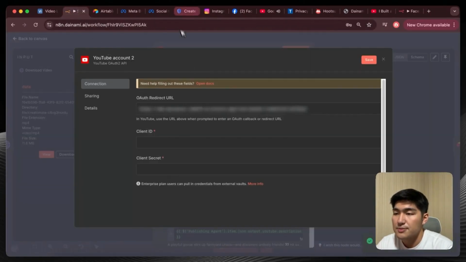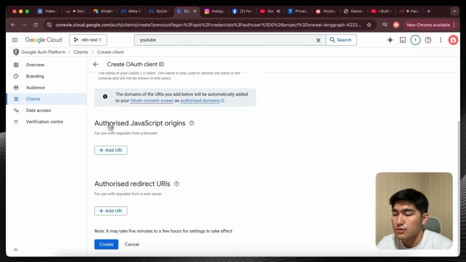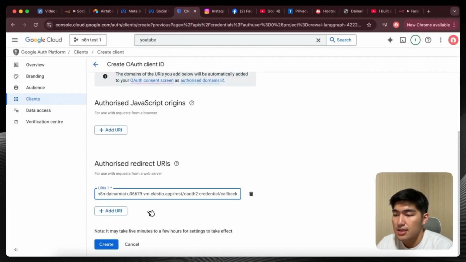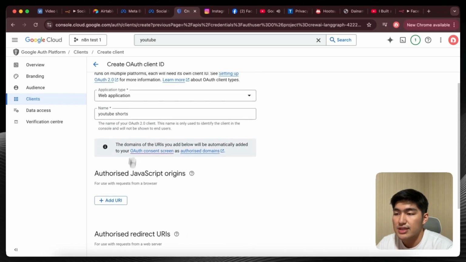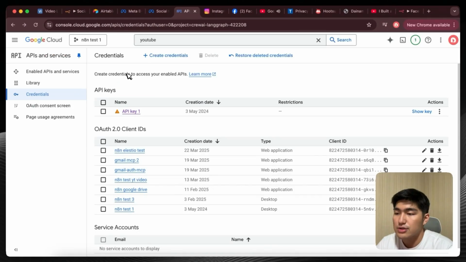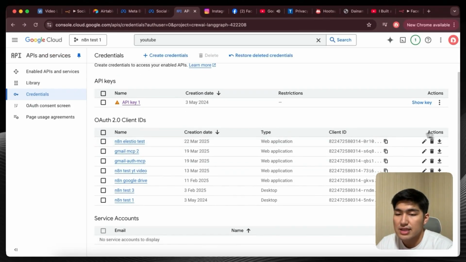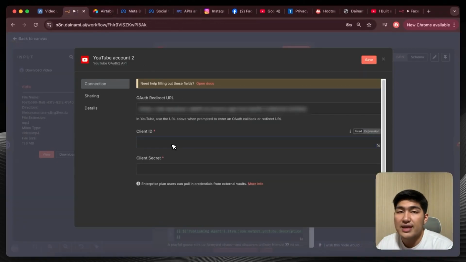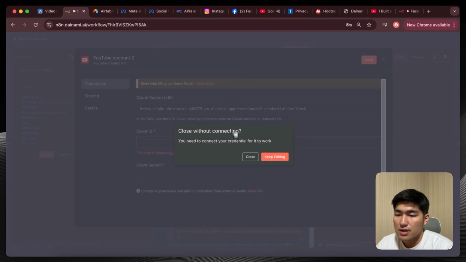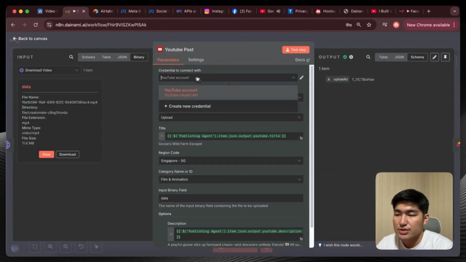So if you copy this, go back into Google Cloud, type this in, and then once you click create, you will get the API keys. And how do you get that is over here, you can see there is an action. For your client ID, you just have to click download and you open up the API key for you to copy over into n8n. You just have to paste the client ID over here and the client secret over here and log into your account and you're good to go. Okay, we're going to close this and we should have our credentials connected.